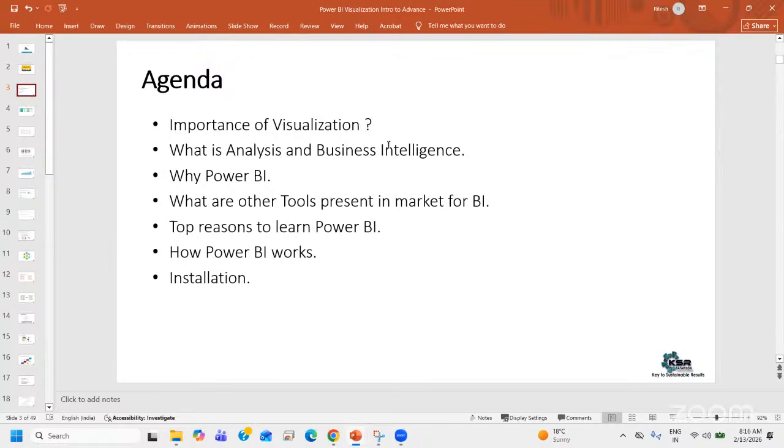So what is analysis? What is specifically business intelligence? Analysis is present in almost every field, but with respect to business, we'll see how business intelligence comes into the picture and what the difference is. Why Power BI? Why not any other tool? There are many other tools available in the market. Why only Power BI? We'll see that difference, and we'll also see how Power BI works, in the sense of the basic installation and what the exact user interface of Power BI is.